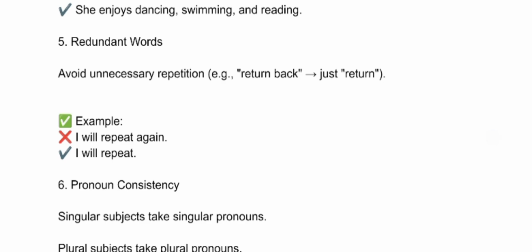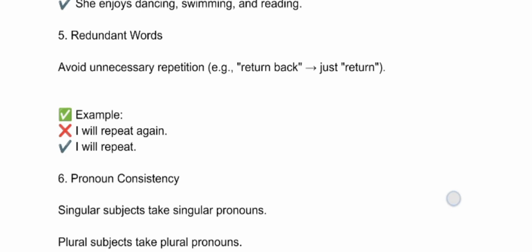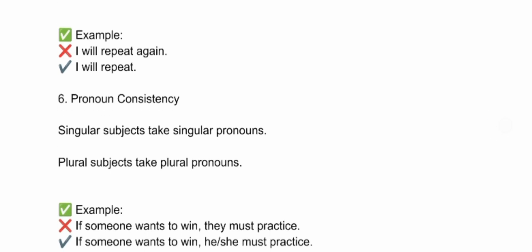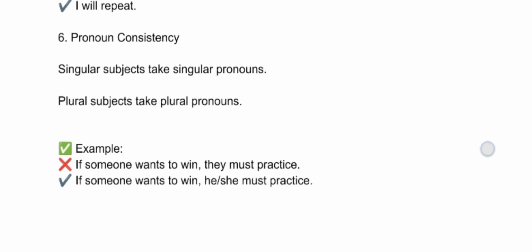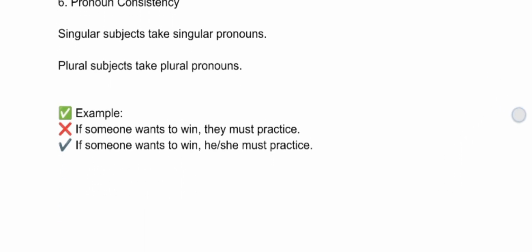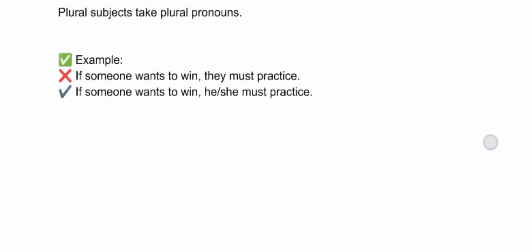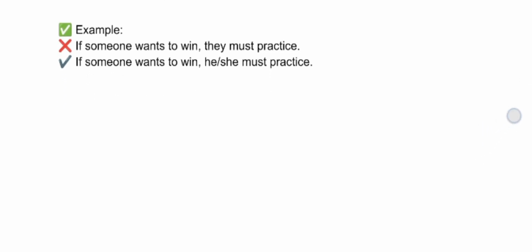Next, pronoun consistency. A singular subject takes singular pronouns and a plural subject takes plural pronouns. We have already seen 5 other shortcut tips, and you have to follow these tips for verbal ability. "If someone wants to win, they must practice" is wrong. "If someone wants to win, he or she must practice" is correct.